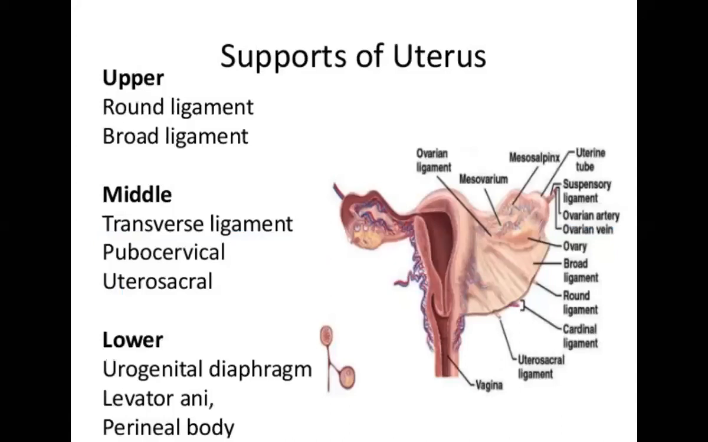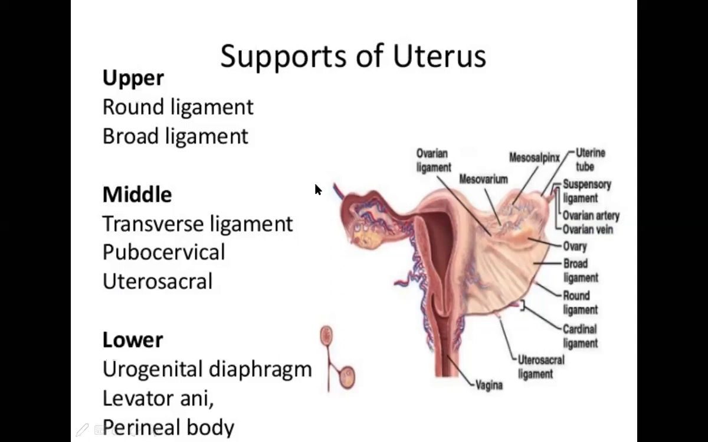So first of all, what should you know? That is the supports of the uterus. Supports of the uterus are divided into three parts: upper, middle, and lower tier. Upper tier is the round ligament and the broad ligament. Then the middle one is the transverse cervical ligament, pubocervical ligament and uterosacral ligament.